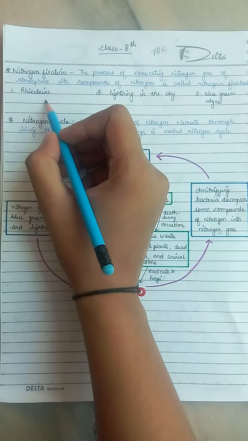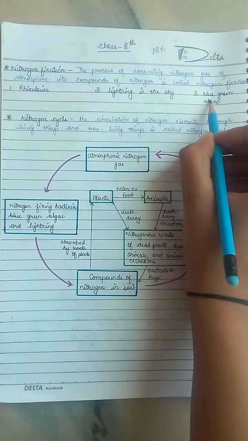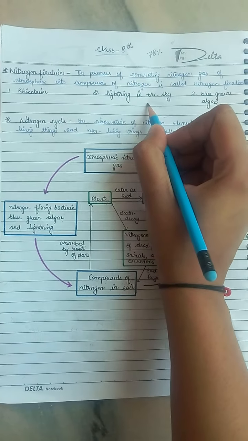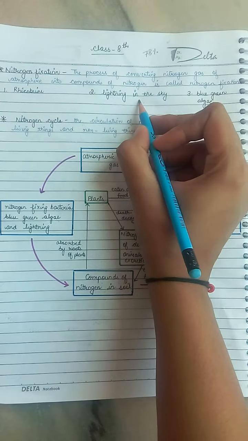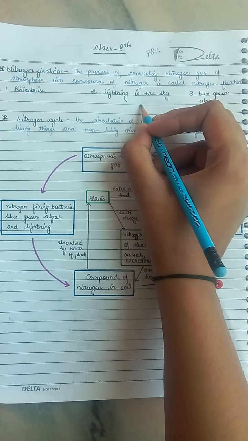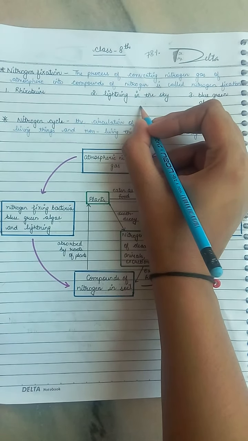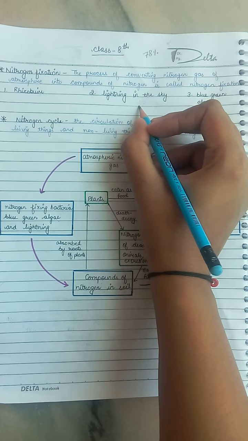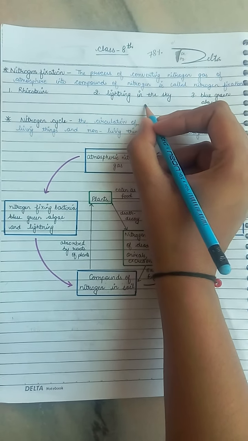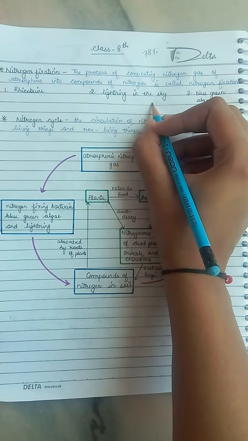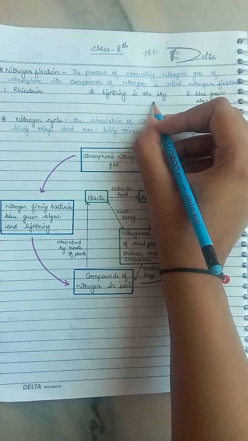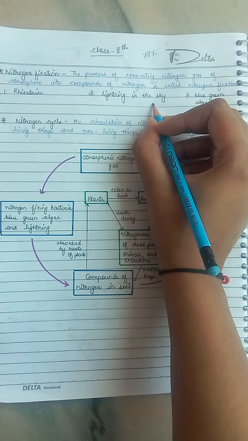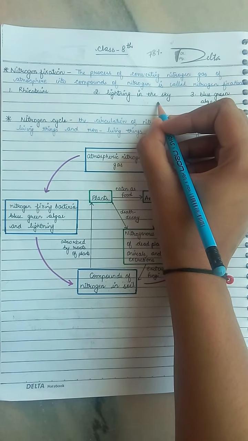The microorganisms are rhizobium and blue-green algae, and the process is lightning in the sky. During this process, or during a thunderstorm, there will be high temperature, and due to this high temperature, the nitrogen gas present in the atmosphere combines with the oxygen gas to form nitrogenous compounds. It mixes in rainwater and falls on earth, and it gets mixed in the soil or gets absorbed in the soil.